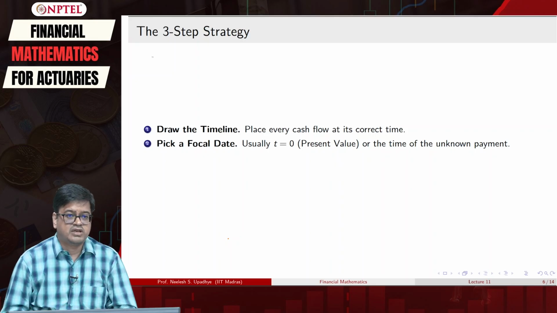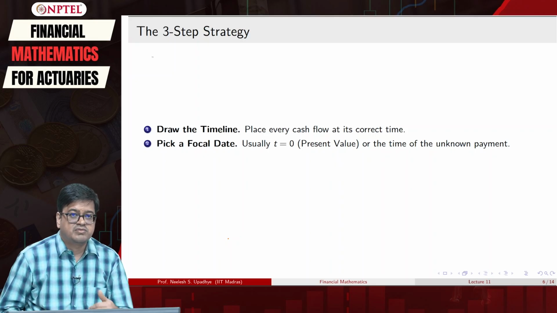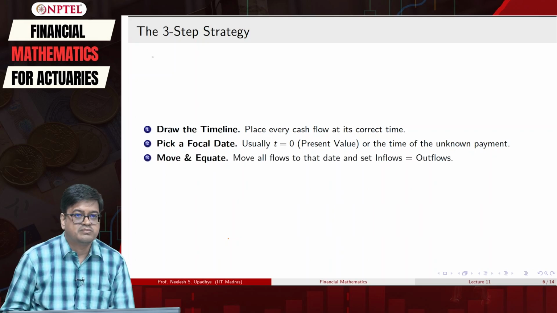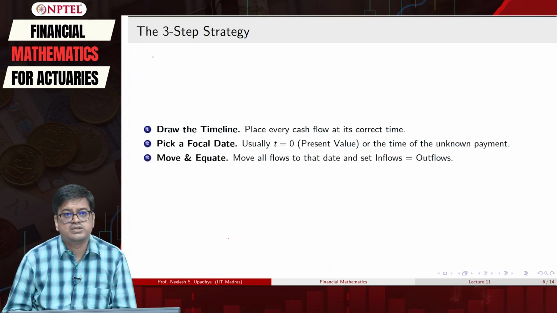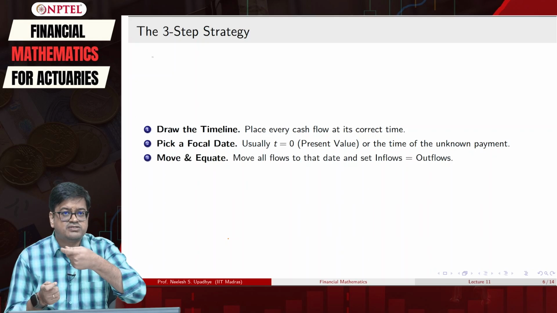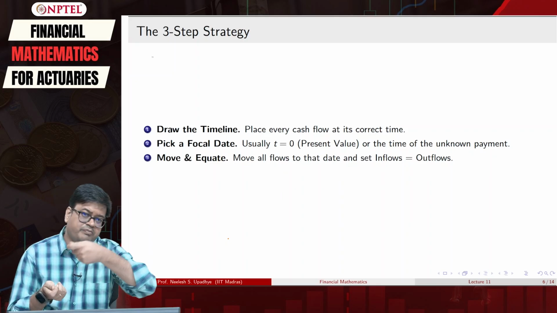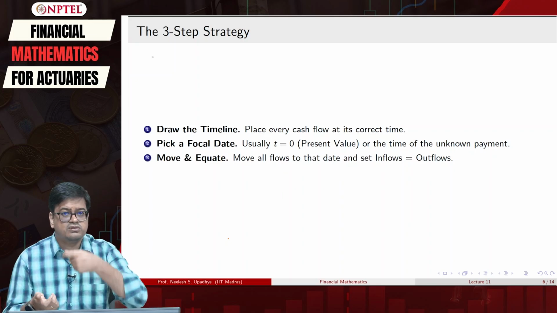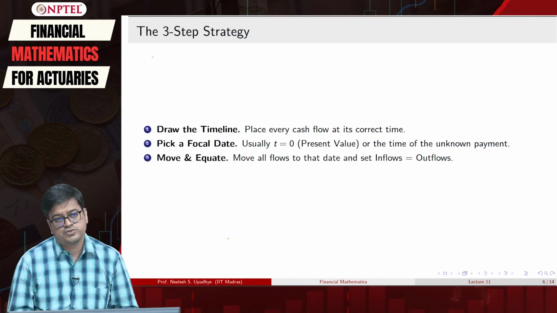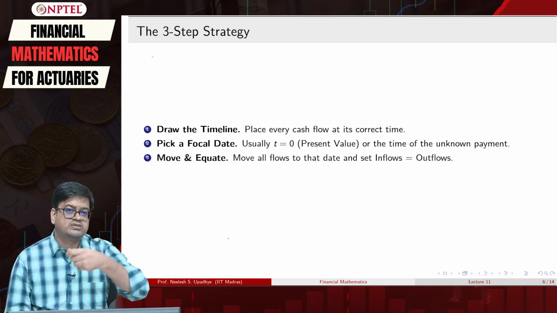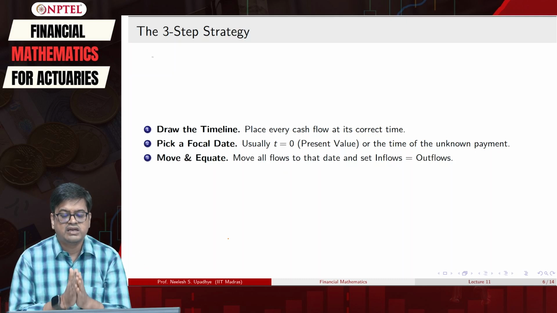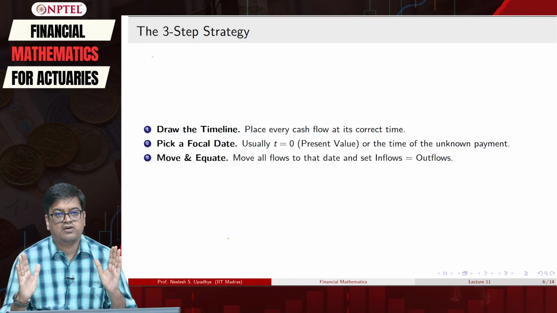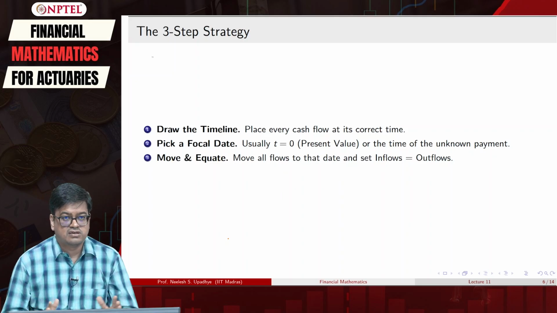Once you fix any one of them, then the equation of value will come into play, and what you will do is, you will take individual cash flow, you map it back or forward to the focal date that you have chosen. Okay. Once you have done that, you are setting inflows equal to outflows, that is all.